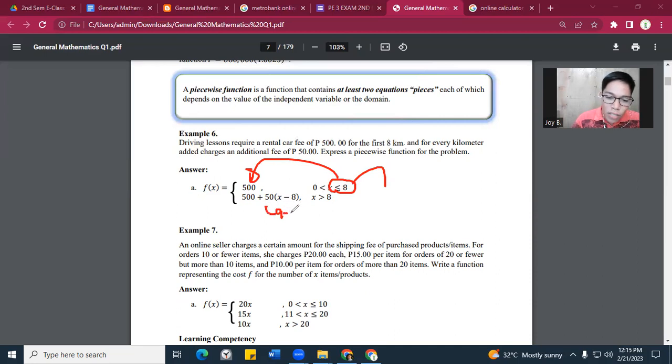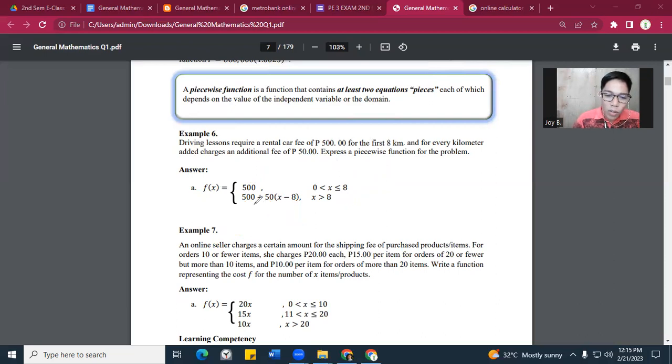So, 9 minus 8 equals 1, right? So, 1 times 50 is 50. So, 500 plus 50 is 550. Okay, now let's change. For example, you drive about 10 kilometers instead of 8. So, 10 minus 8 equals 2. So, 50 times 2 is 100. 100 plus 500 is 600. So, you will pay 600 pesos for 10 kilometers. Because remember, for every 1 kilometer, you pay 50 pesos.